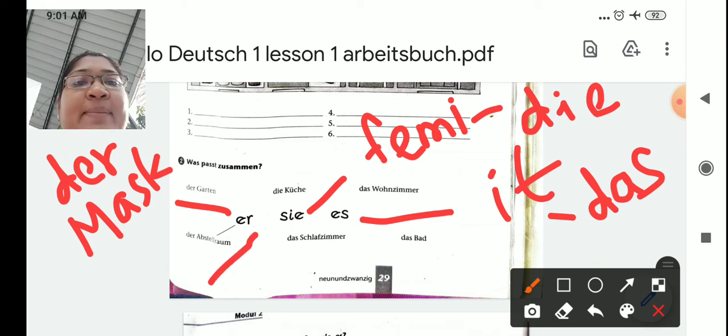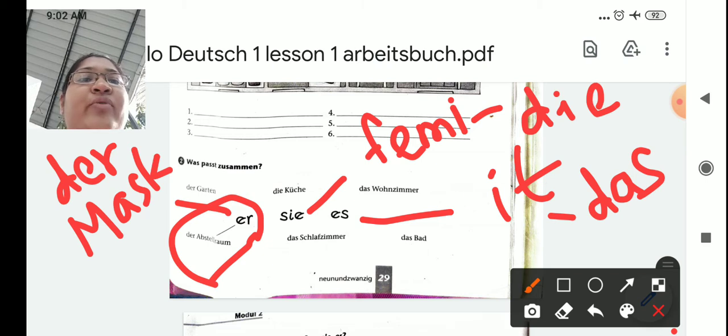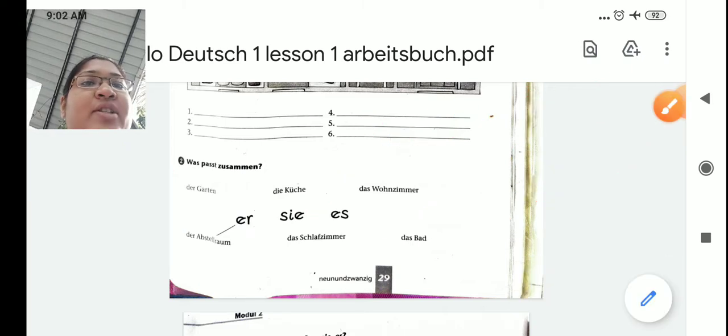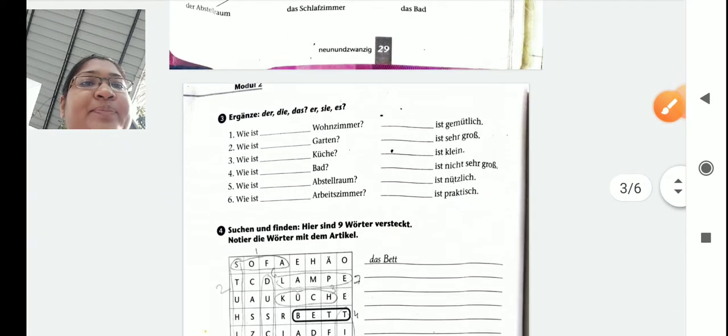So one example they have already given here. The upstairs room, for that we take the personal pronoun er. The upstairs room is your store room. Okay. So like this solve the example.